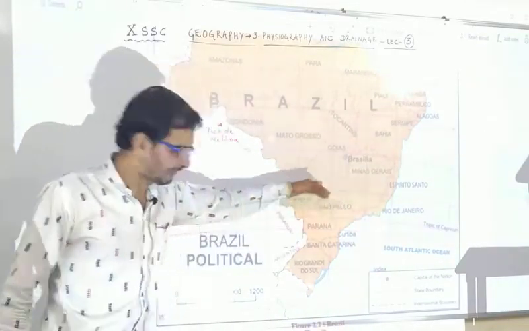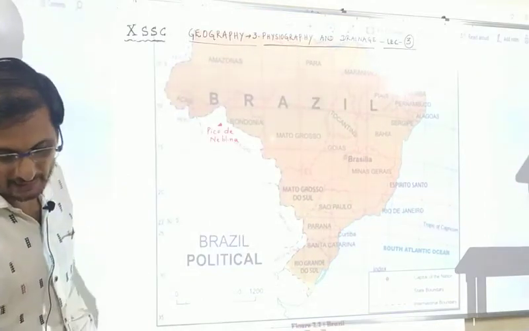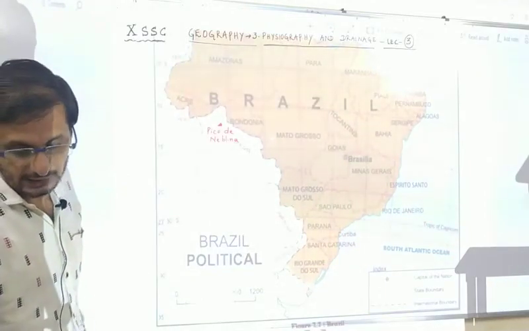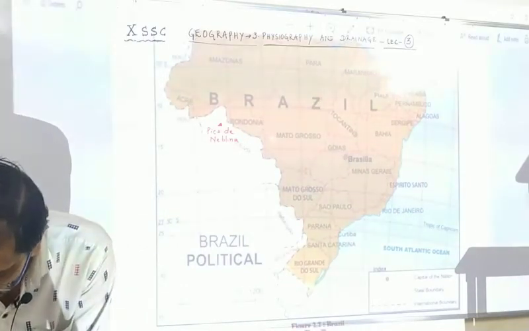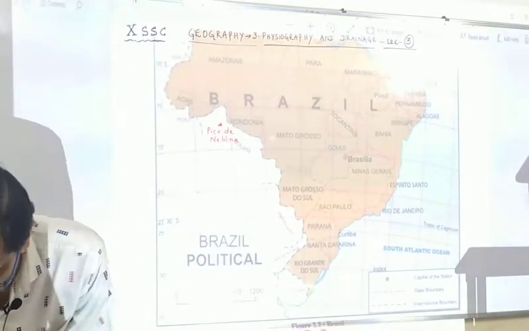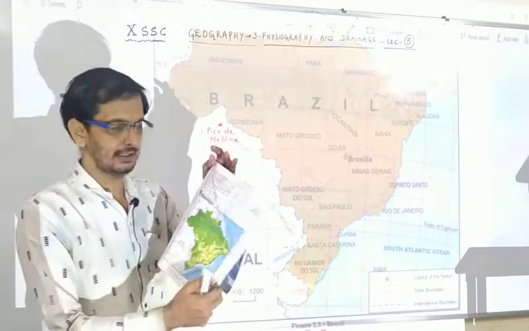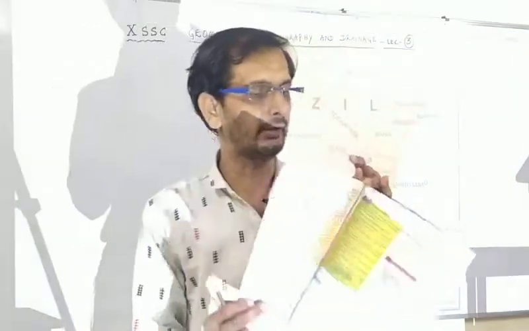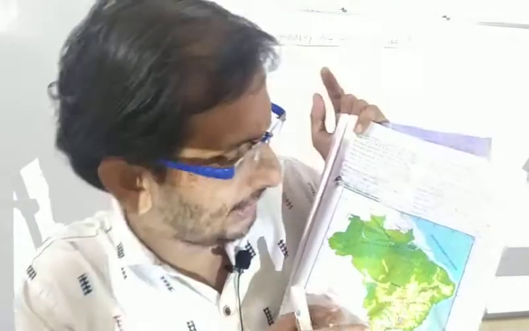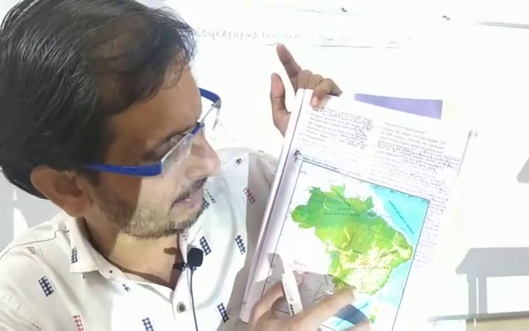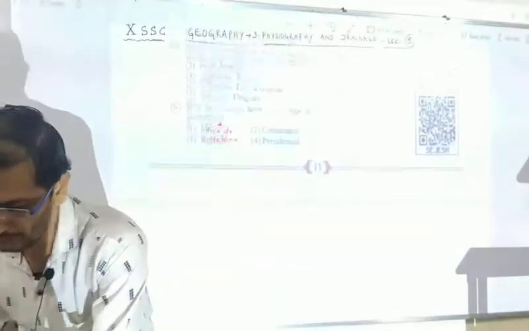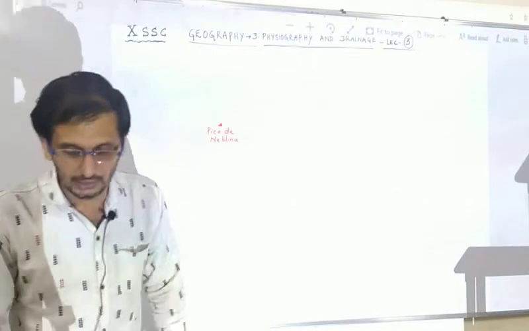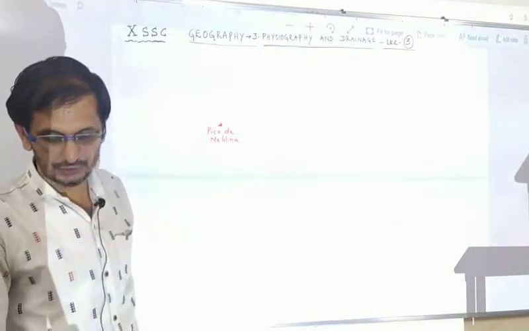But we can see it in the book itself. I will show you. This is the very tiny region, the escarpment, and it goes from Sao Paulo to Porto Alegre. So the escarpment acts as a barrier to the southeast trade winds.